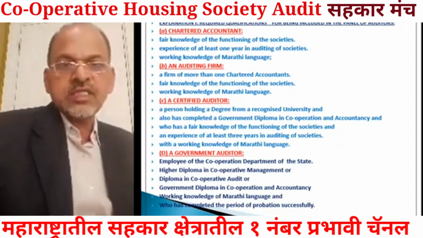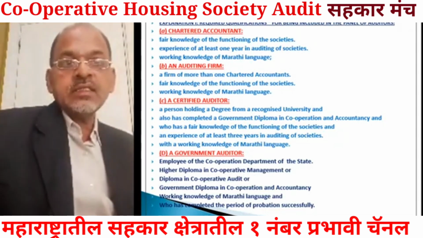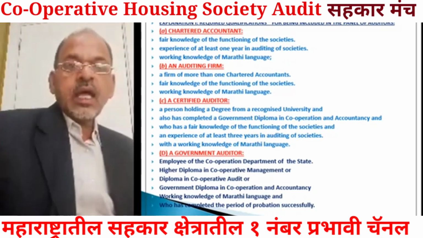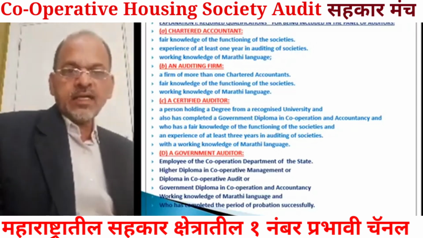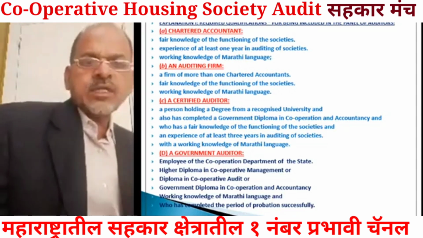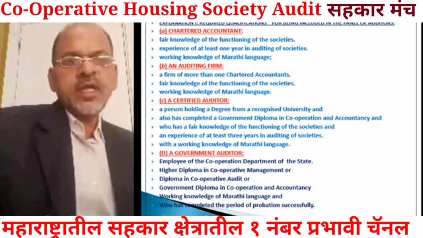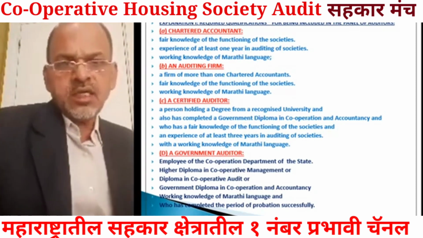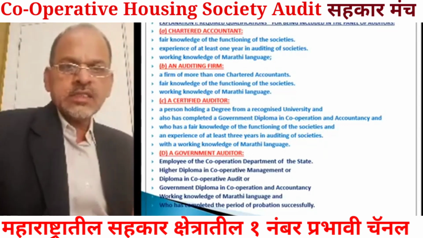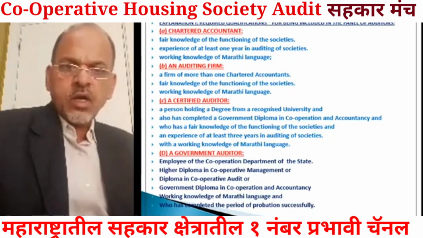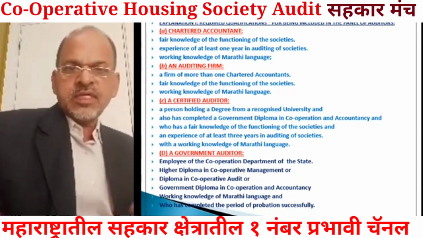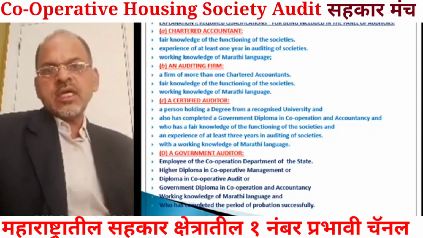First qualification, that is chartered accountant. If any person is a chartered accountant as provided in the specific act, then as per the act, if any person has the qualification of chartered accountant, that chartered accountant can be appointed as statutory auditor, but that chartered accountant will have to be on the panel of the registrar, and certain experience and knowledge is also required even though the person is a chartered accountant.